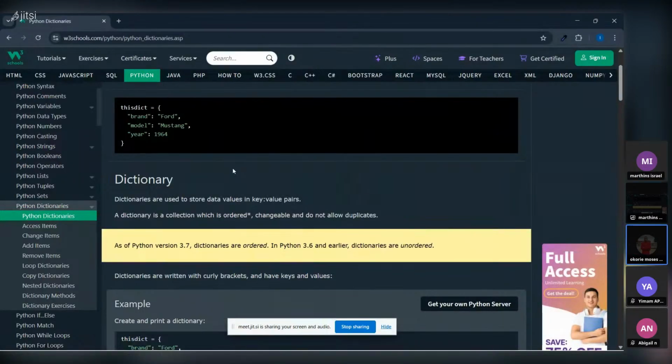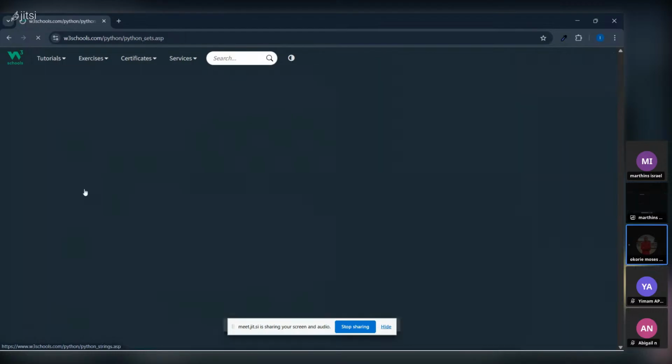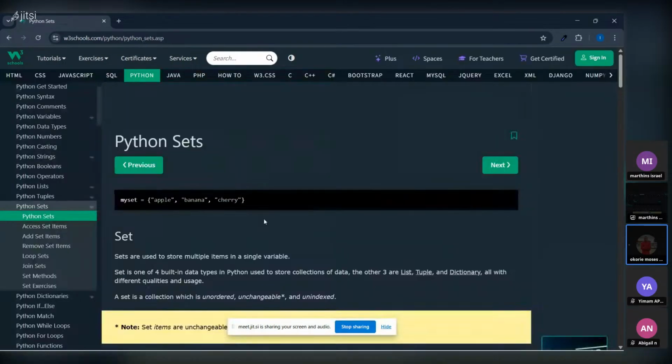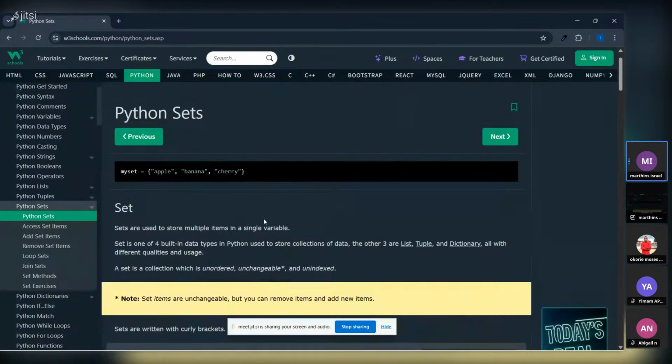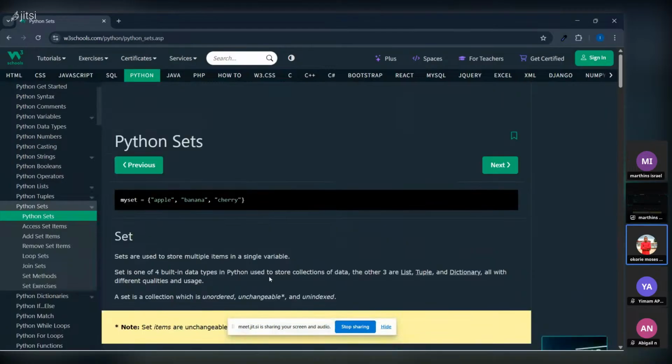Israel Mountains, we are supposed to start from sets before tuples and dictionary. We are supposed to start from sets, yes, sets before tuples, then you're moving to tuples and dictionaries. Okay.